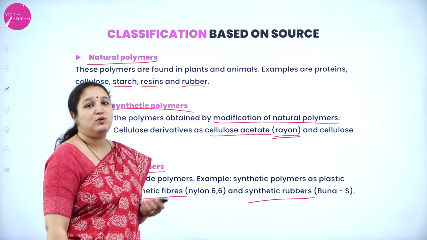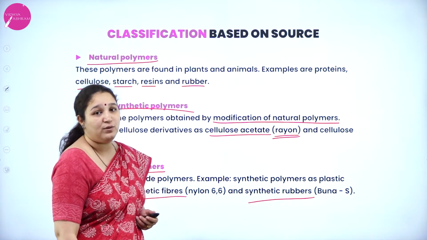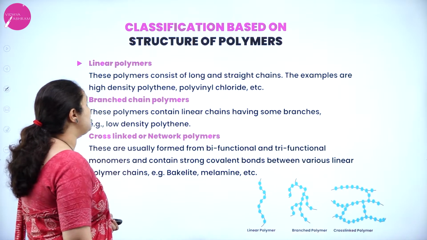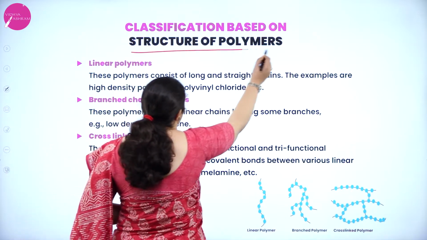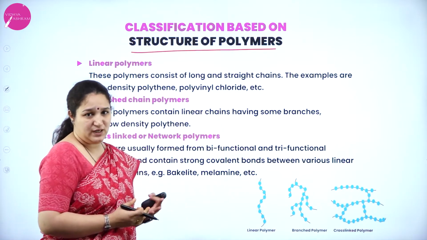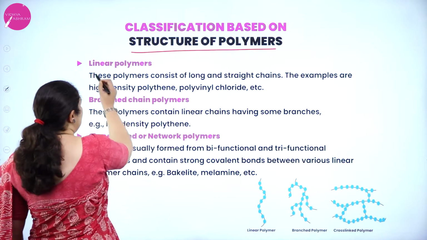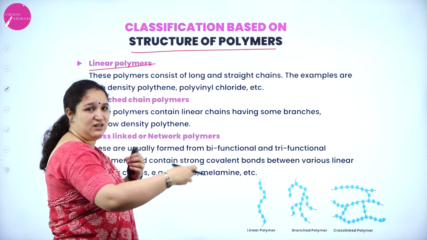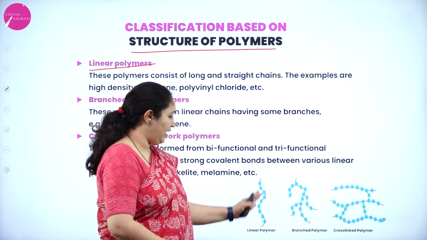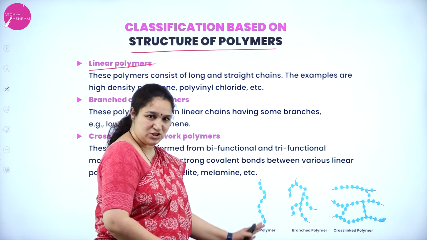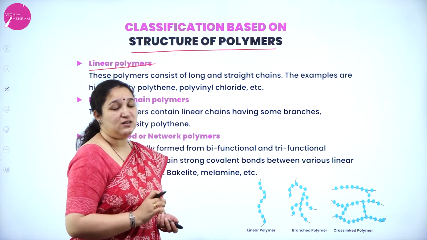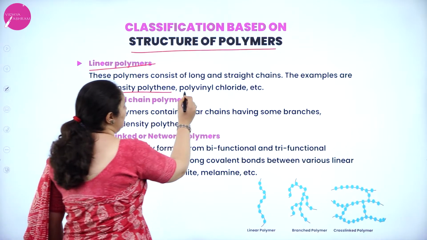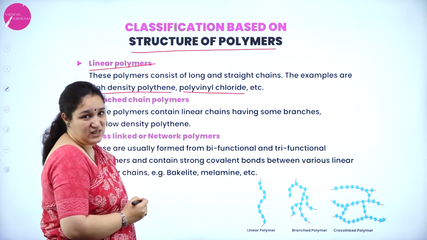Okay, so that's about the classification of polymers based on source. Next is classification based on structure of polymers. So based on the structure we have three types. First one is linear polymer. The polymer which contains a straight chain, linear chain, just one chain. Monomers are linked with a single chain, we call it a linear polymer. Example we can give: high density polythene, vinyl chloride, that is PVC, etc.